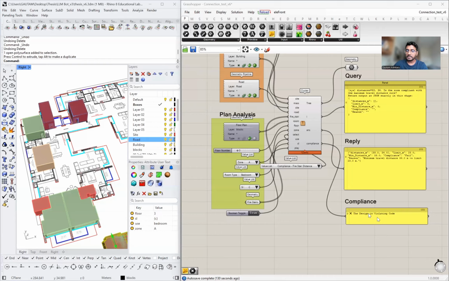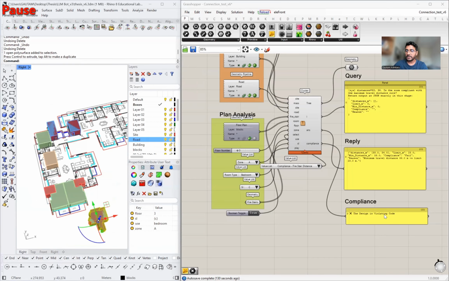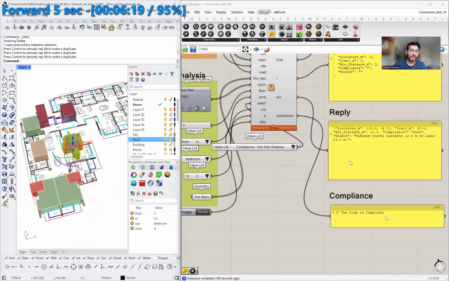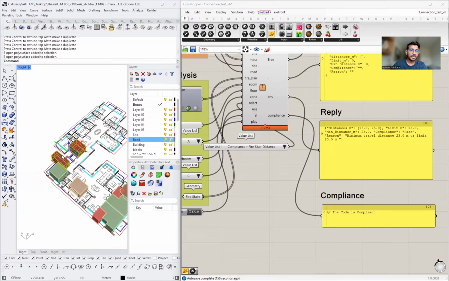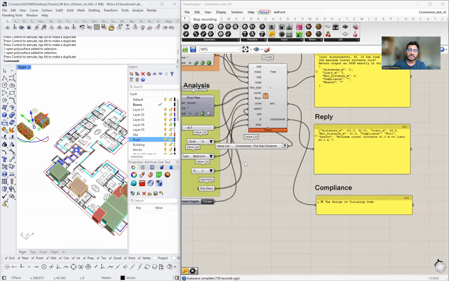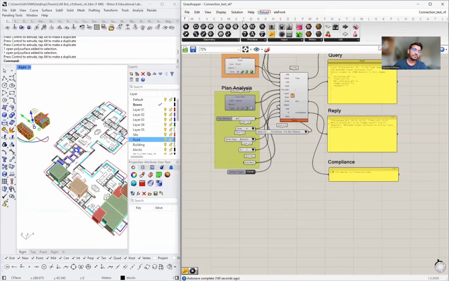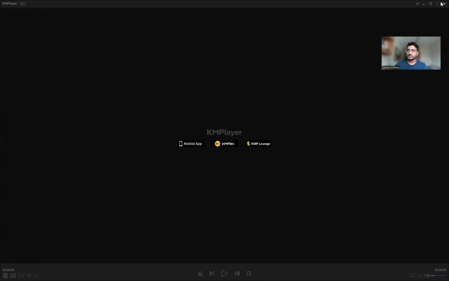You can see I instantly get a comment that the design is violating the code, because in the explanation the reason is specific: the travel distance is 33 meters, which is supposed to be 23 meters. On the other hand, I can also move these fire stairs a little farther away and check what happens. See, when I move the fire stairs, the design is again violating. So that means it's a live demonstration that the compliance is working in real time here.